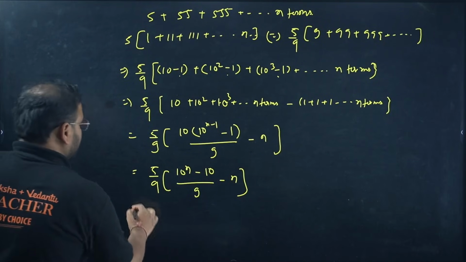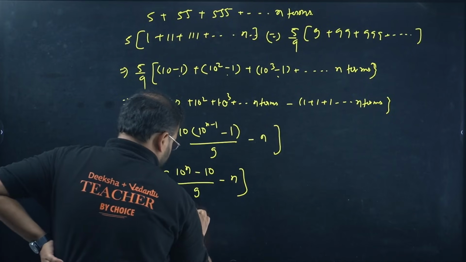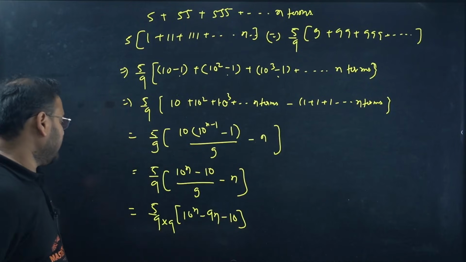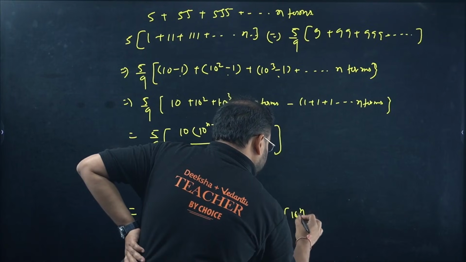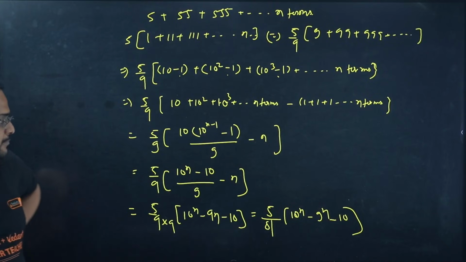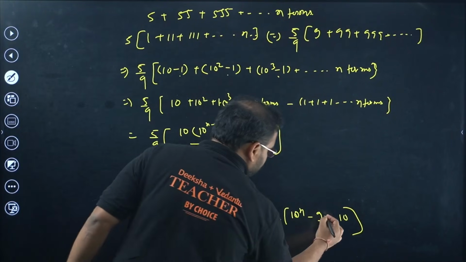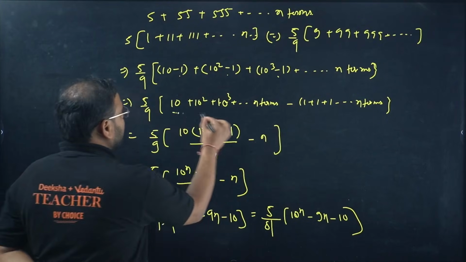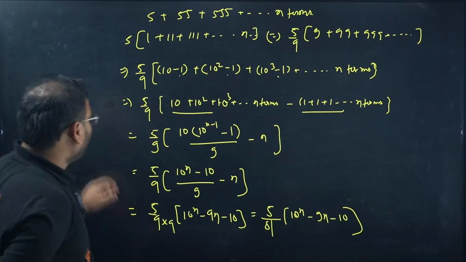Take this 9 common, you get the result as 5 by 9 into 9. You have here 10 power n minus 9n minus 10. This answer is nothing but 5 by 81 into 10 power n minus 9n minus 10. Simple problem. Sorry, 9 power n is what I've written there. It's wrong. So 9n minus 10. Now it is correct. This is forming GP, and this is simply adding all the ones till n terms. Yeah. So this completes your session on model paper number 1.